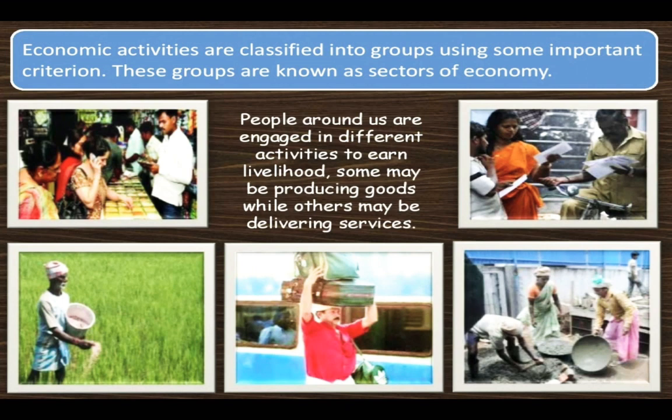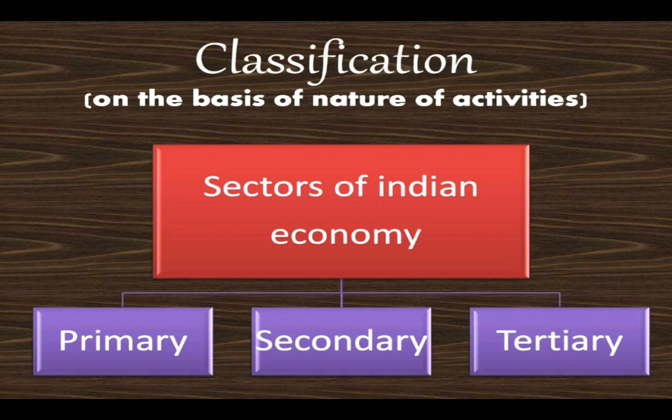Now, economic activities are classified into groups using some important criterion. These groups are known as sectors of Indian economy. People around us are engaged in different activities to earn a livelihood. Some may be producing goods, while others may be delivering services. So, some are the producers and some are the distributors of those products. These are all divided into sectors. When we talk about the classification of the sectors on the basis of nature of activities, in this chapter on the sectors of Indian economy, we have three major sectors: primary sector, secondary sector and tertiary sector. So we have to discuss these three sectors in detail in this chapter.